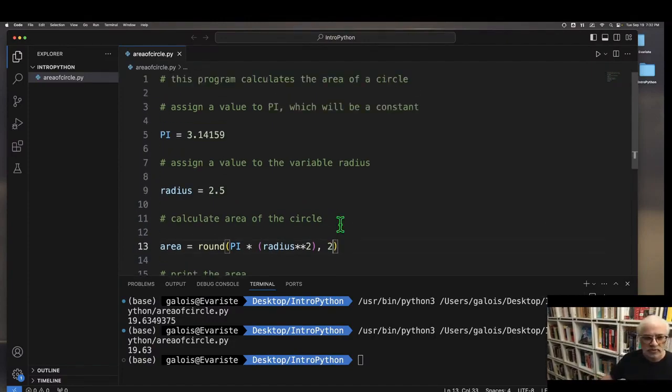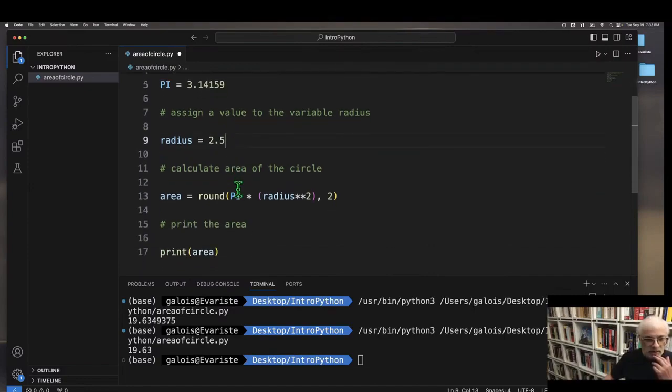Suppose we want to calculate the area and perimeter of a circle. So now we're going to calculate both the area and the perimeter. We still need pi. We still need the radius. Let's change this back to 1 just to make sure that the first time we run it, it's what we expect. We don't have to change calculating the area of the circle.